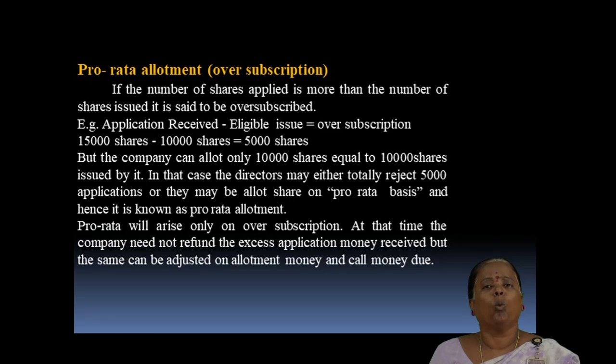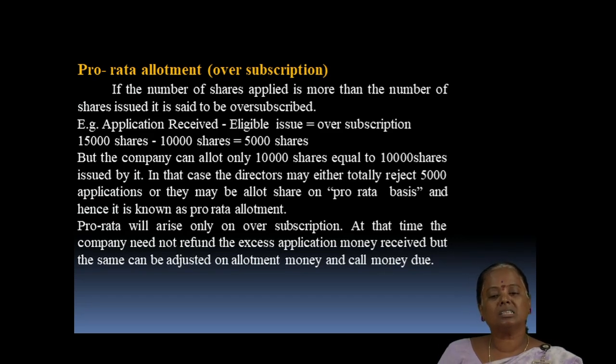Then what is pro rata allotment? It's nothing but oversubscription. If the number of shares applied is more than the number of shares issued, then it is said to be pro rata allotment, or the company's shares are oversubscribed.